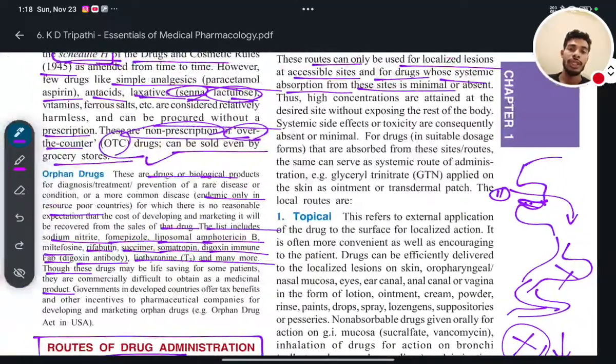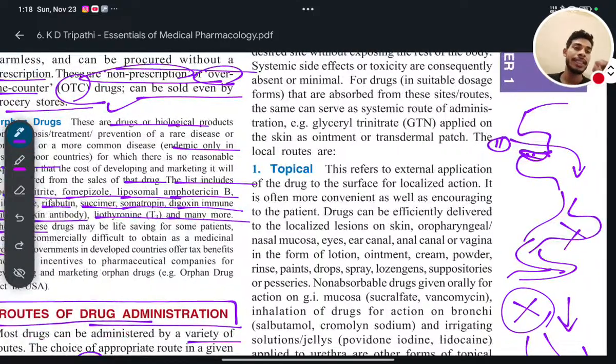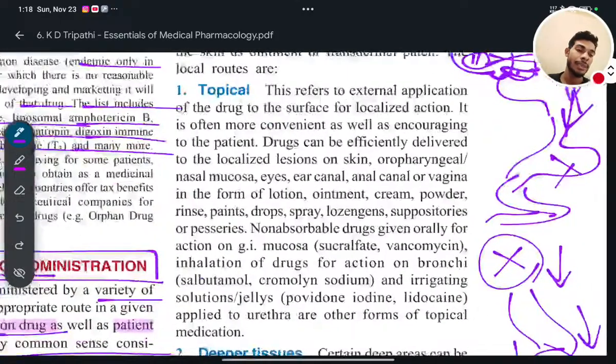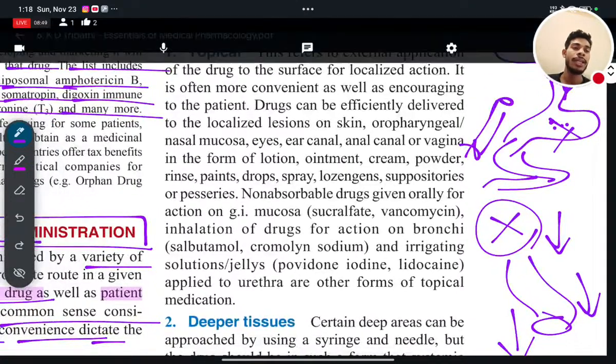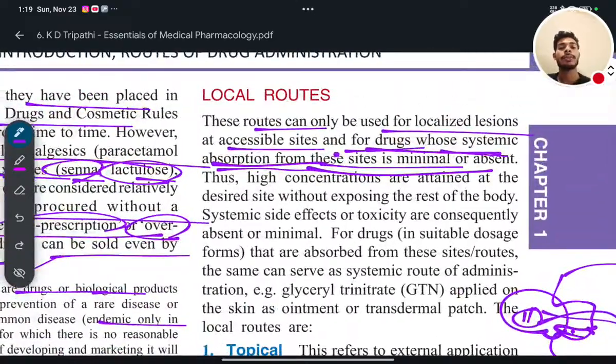Okay. So in that case, what is it telling? At an accessible site, for a drug whose systemic absorption from this site is minimal or absent. That means, for example, you are taking a tablet, and after taking it the tablet will go to the stomach, and if the absorption from the stomach to the systemic circulation is less, then what will happen? The concentration or bioavailability of the drug will also be less. When absorption and bioavailability are less, the pharmacological action or therapeutic effect of the drug will also be less. In that case, we have to choose another route to administer the drug into the body.